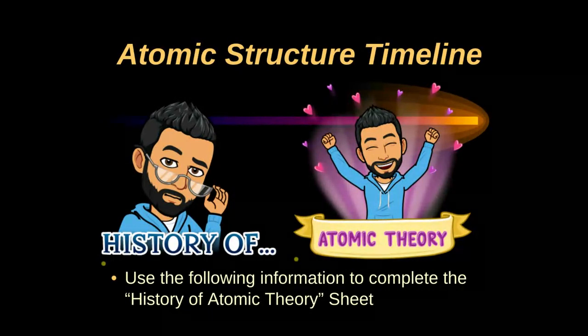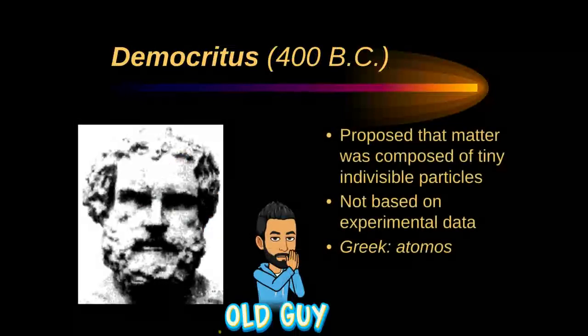The title of the slideshow is called the Atomic Structure Timeline, and it just provides you a general history of the atomic theory, which is what we're talking about. And never mind about the sheet, we're using it to complete the Canvas assignment instead.